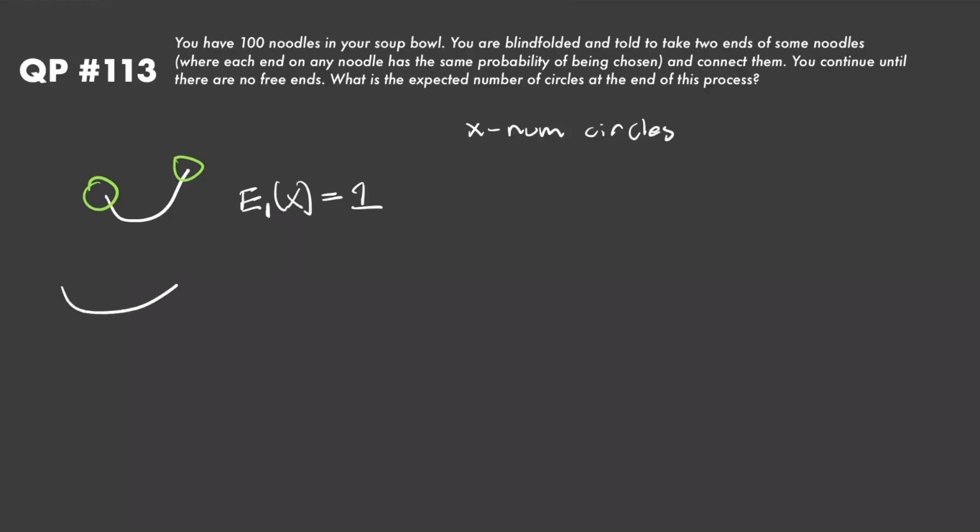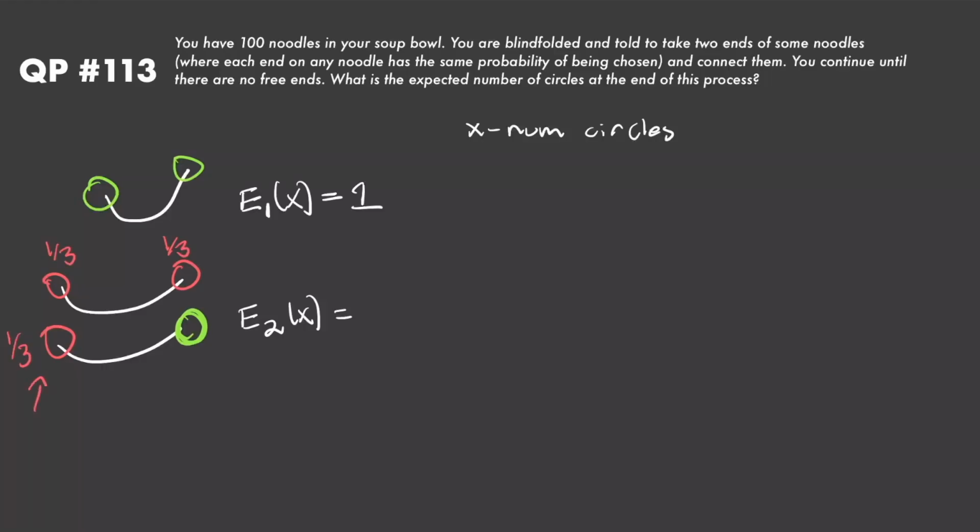Okay, super simple. Now let's look at the case when I have two different noodles, and let's calculate E_2(x), the expected number of circles when I have two noodles. Well, I'm going to start by choosing one end of a noodle. Let's say it's this one right here. Now I need to choose my second. So once I've chosen my first end, I have three ends remaining, and we know that they all have the same probability of being chosen. So these are all going to have a 1/3 probability of me choosing them when I'm blindfolded.